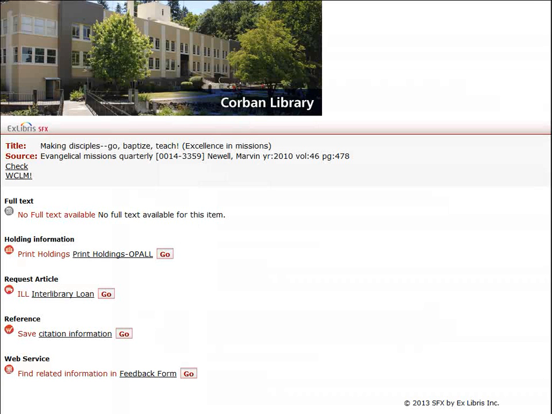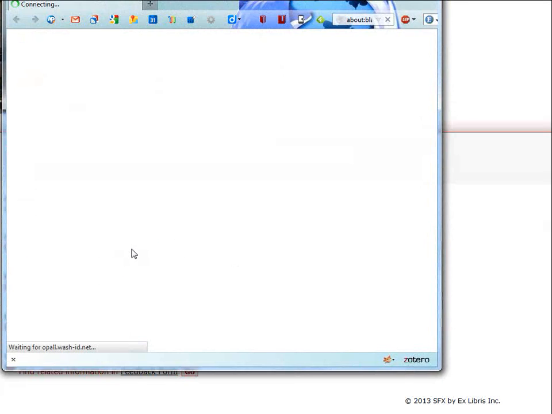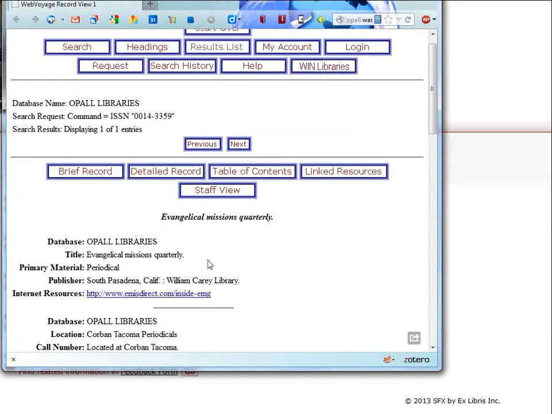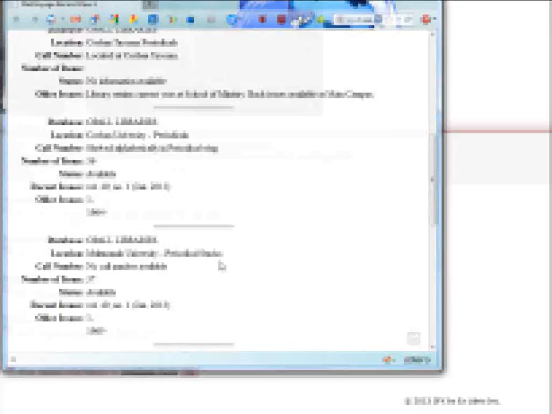Unfortunately, instead of bringing up a link, it is telling us that it has searched all of the other databases, yet no full text is available for this item. Below are a number of options. If you are close to the Salem or Tacoma campus, you can check the print holding to see if we have this item in print. In this case, volume 46 is available at the Salem campus. If you are close to the Salem campus, simply come by and check out the book.